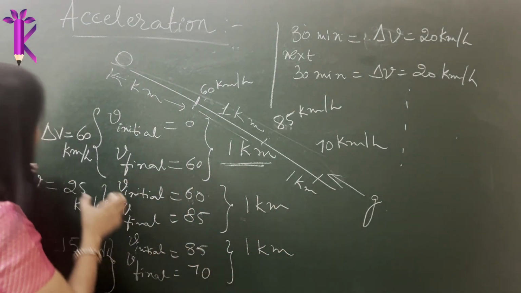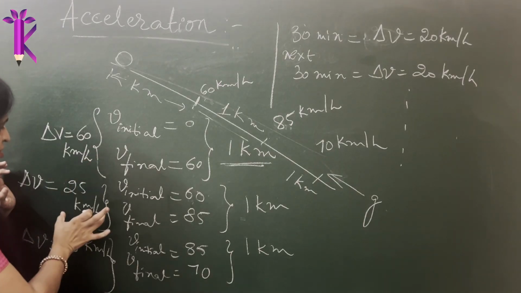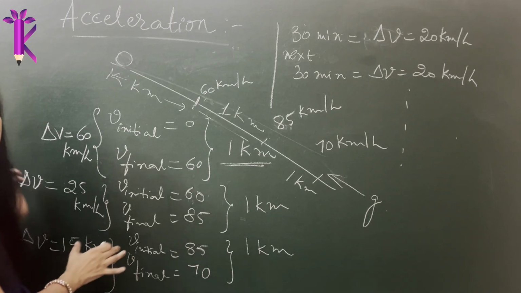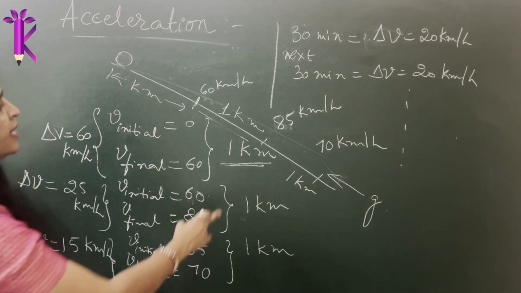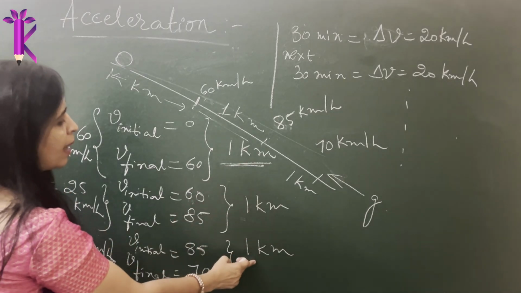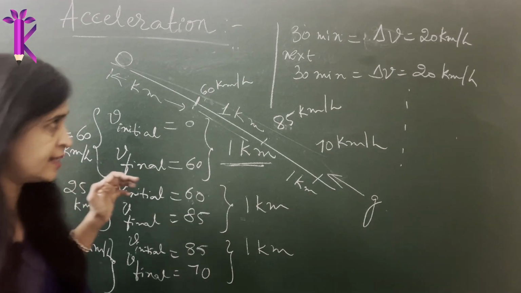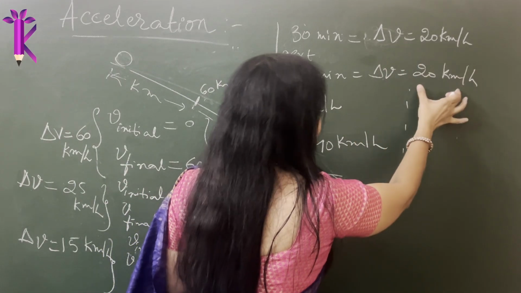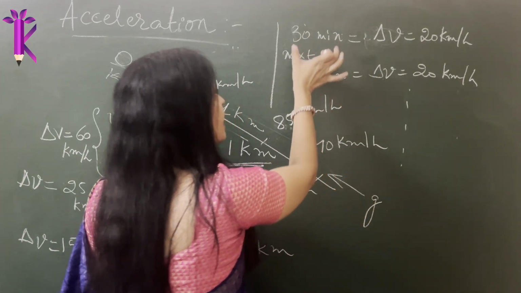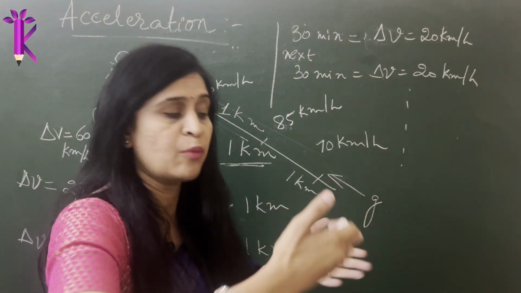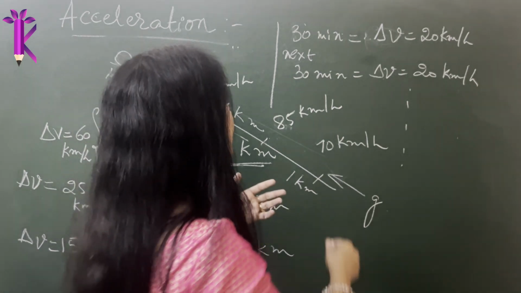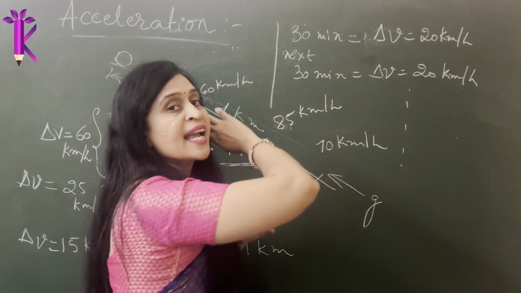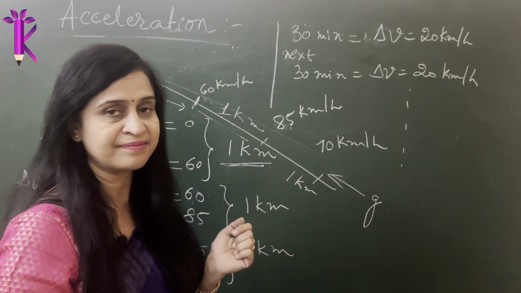Hence, you see that the change in velocity keeps on getting smaller and smaller in unequal amounts for the same distance covered, whereas the change in velocity remains the same for equal spans of time, and that constant is what we refer to as acceleration.